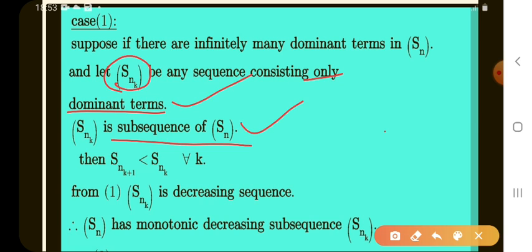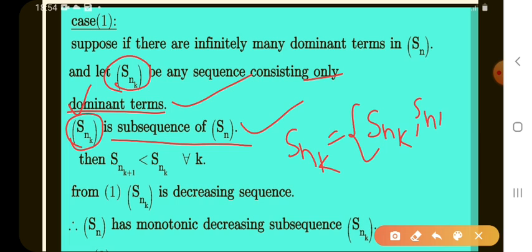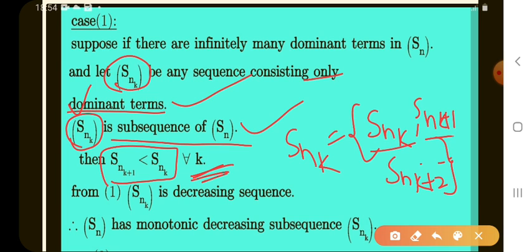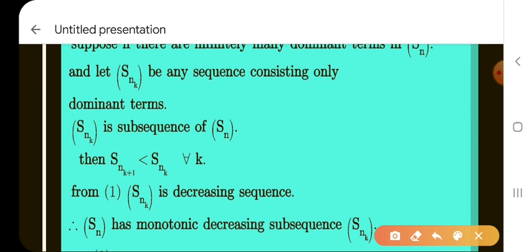Then Snk has many dominating terms, that means Snk+1, Snk+2, Snk+3, and so on. These are all the elements of Snk. Then Snk is the dominating term for all k.